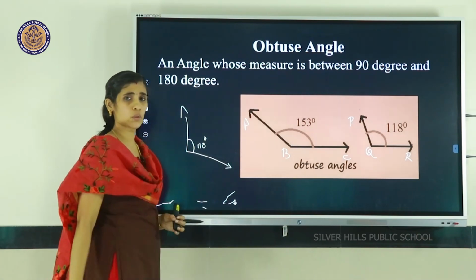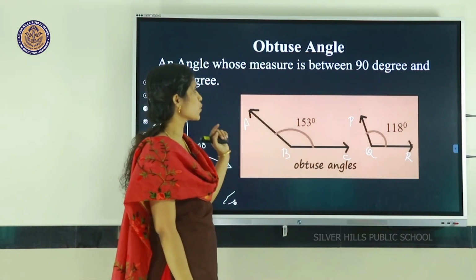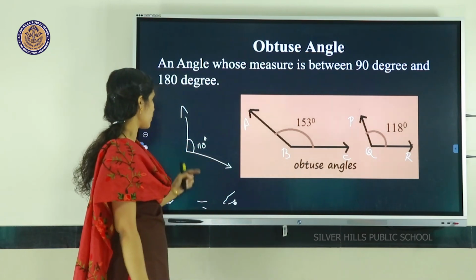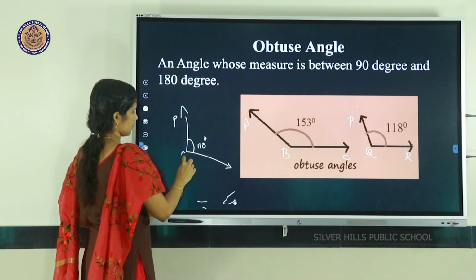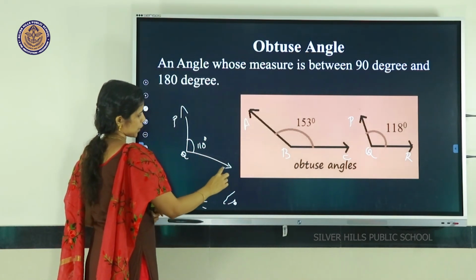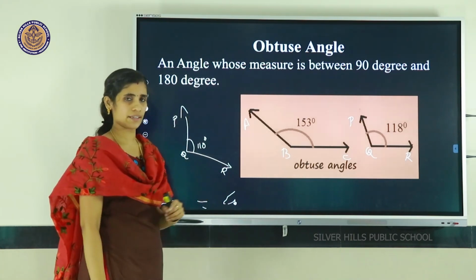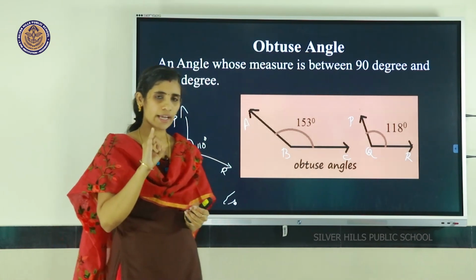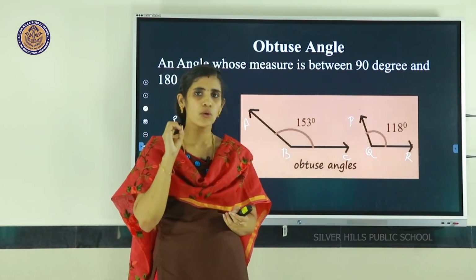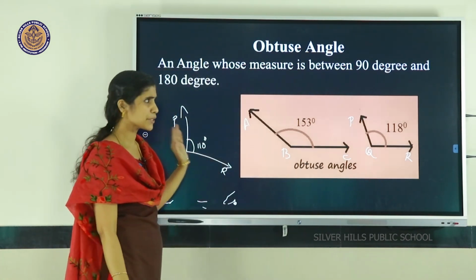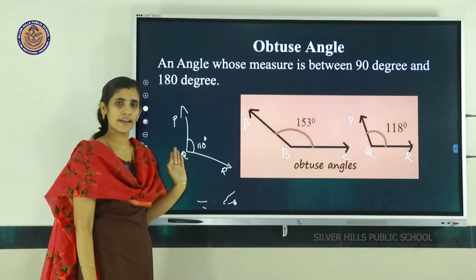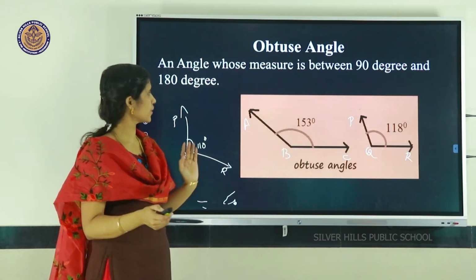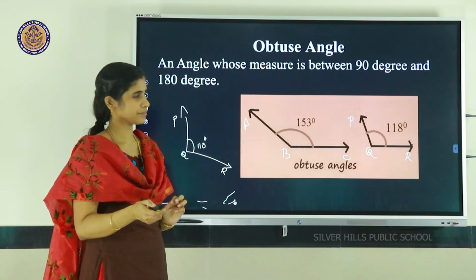This one is also an example of an obtuse angle.